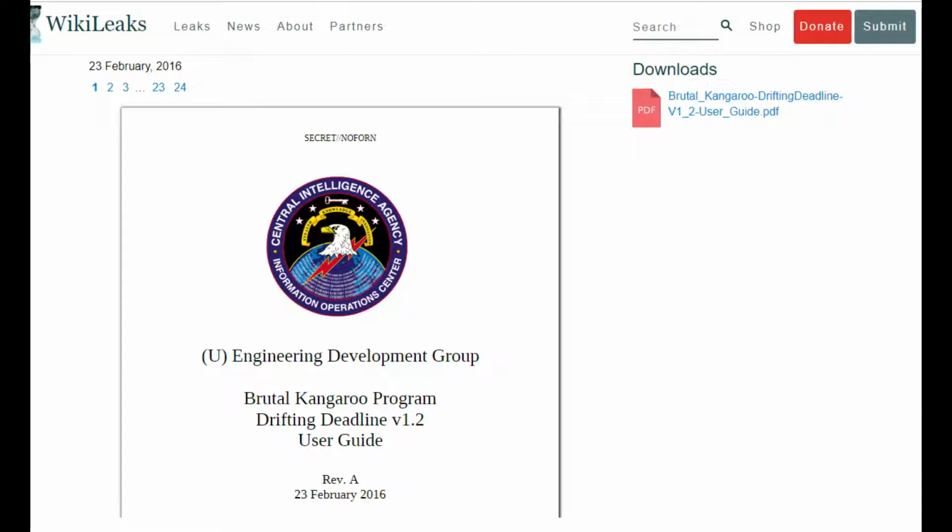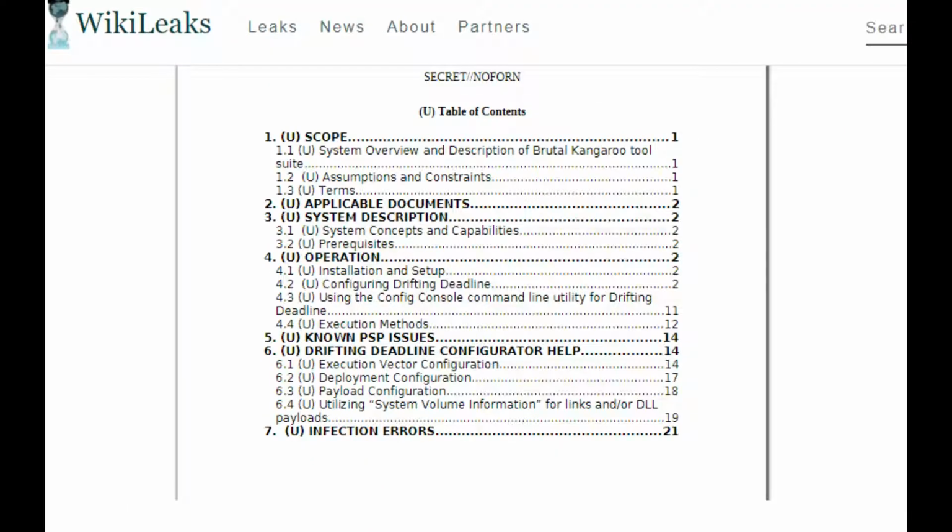The documents describe how a CIA operation can infiltrate a closed network, or a single air-gapped computer, within an organization or enterprise without direct access. It first infects an internet-connected computer within the organization, referred to as the primary host, and installs the Brutal Kangaroo malware on it. When a user is using the primary host and inserts a USB stick into it, the thumb drive itself is infected with a separate malware.